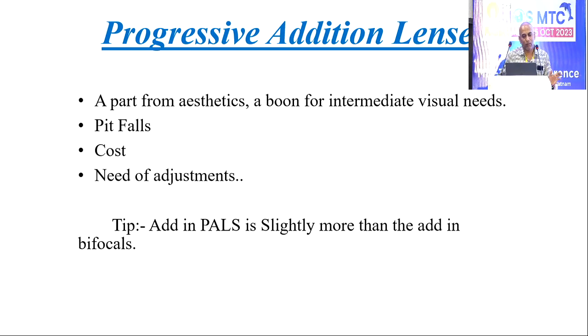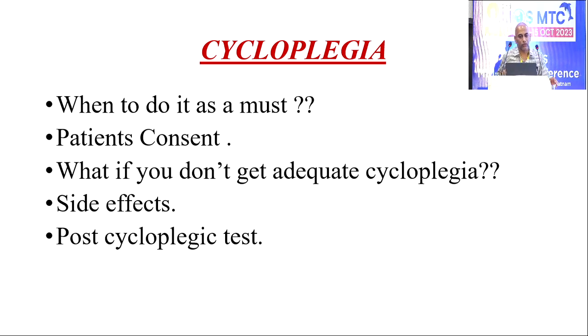For example, if the patient is already using bifocals, or if he's having significant astigmatism, progressive addition lenses may require some time to adapt. And the other thing is, routinely with glasses, what we do is we turn our eyes to see things, but with the progressive addition lens, we should turn our head sideways or up and down to see things. And another tip I want to give is the add in the progressive addition lenses will be a little bit more than a routine bifocal, because the very moment you hit the near segment, you don't get the total power. So give a little bit more add in a progressive addition lens.